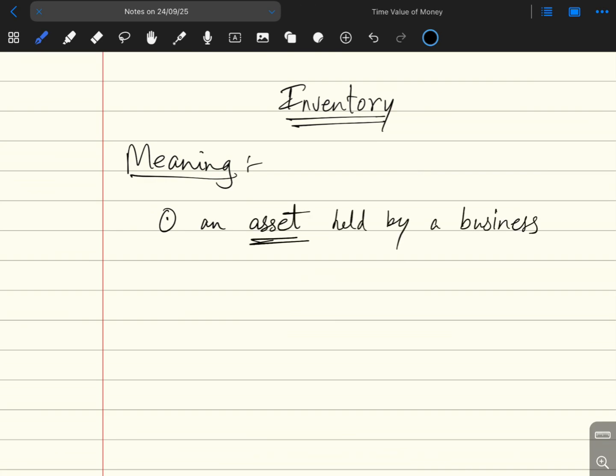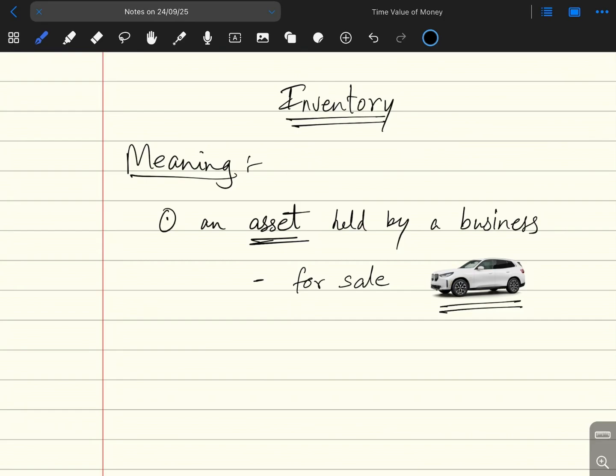Now why does the business hold this current asset? This current asset is nothing but the organization's product which it holds for the purpose of selling. For example, a car company makes cars for the sake of selling it. So for a car company, a car is a product, and this product is nothing but the inventory for that company. So, a current asset held by a business for sale is inventory.